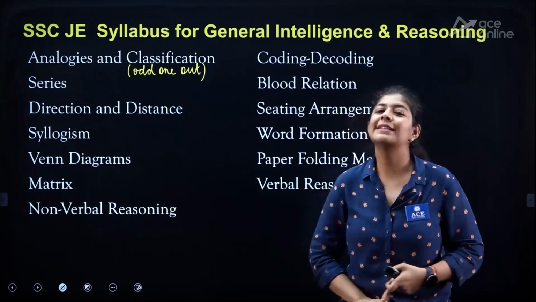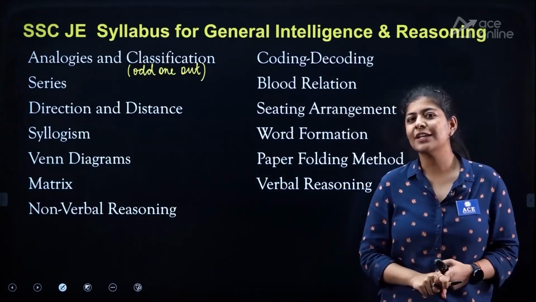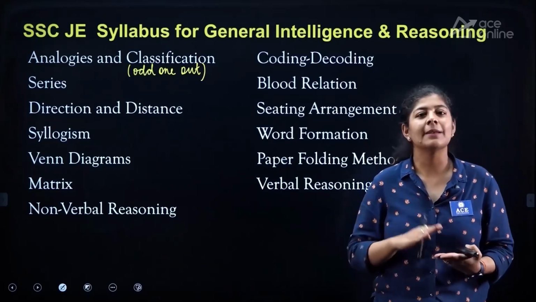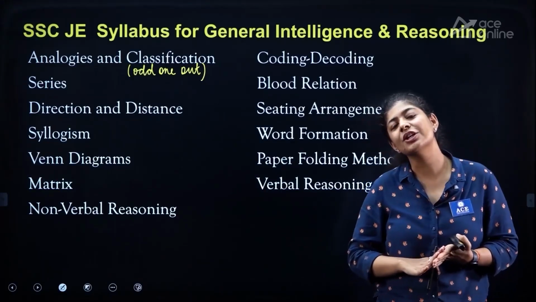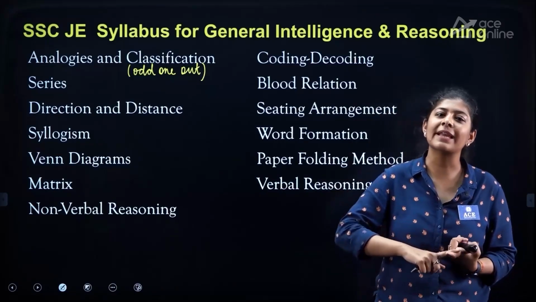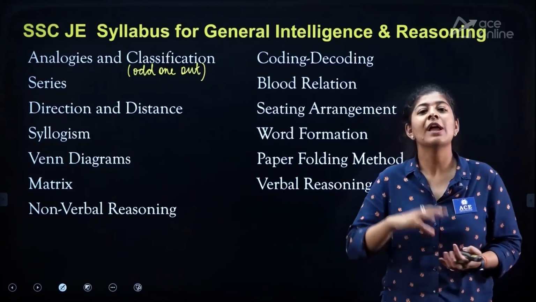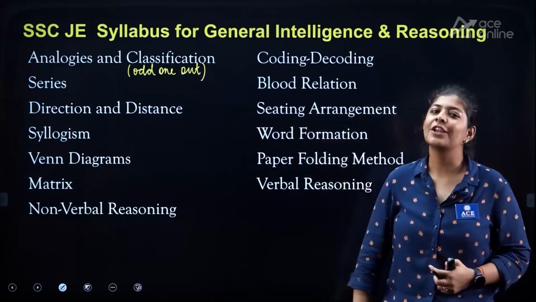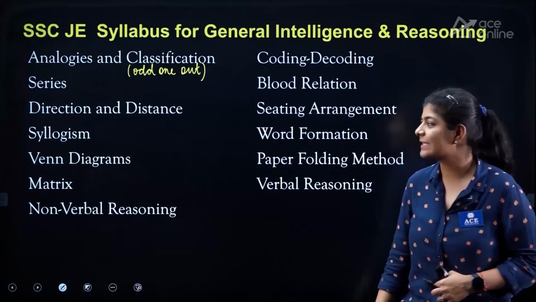The next one is the sitting arrangement. Now in the sitting arrangement, all the puzzles may be based on the linear sitting arrangement, maybe box based, maybe circular, triangular, rectangle, square, and many more. Everything comes under the sitting arrangement, or you can also call it puzzles, right?